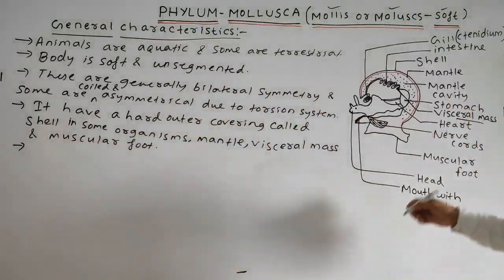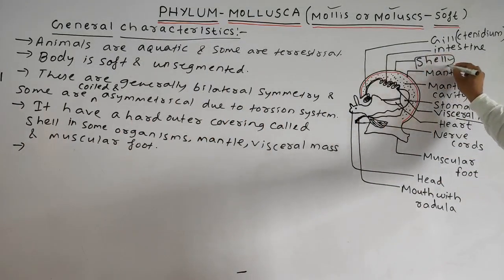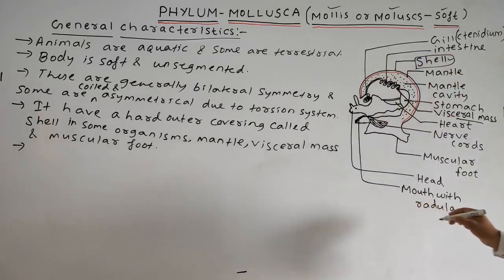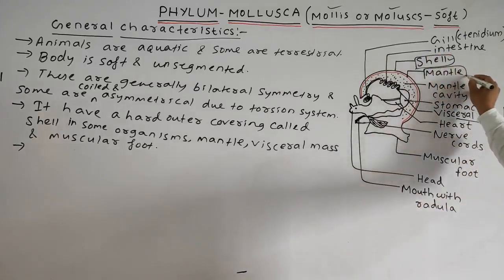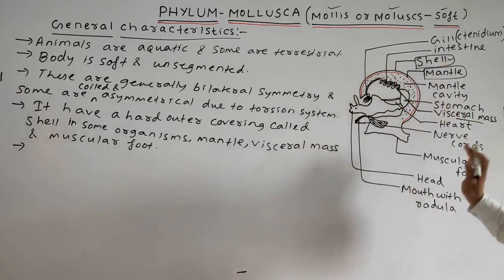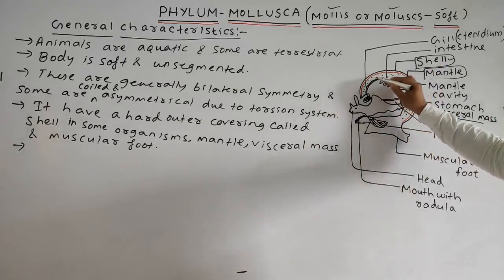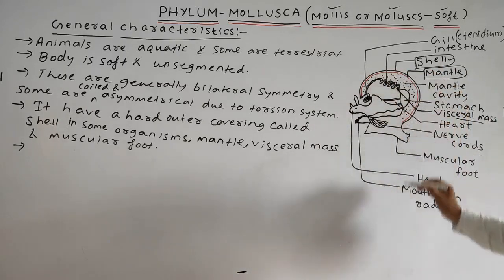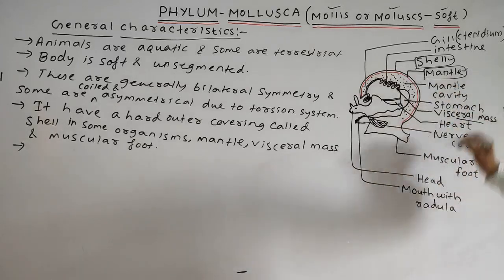Basically, the shell is present in some organisms, and in some the shell is absent. The mantle is present. The hard outer covering is your shell. Suppose this is the soft body. The soft body is covered by the transparent line or membrane or covering, known as the mantle.